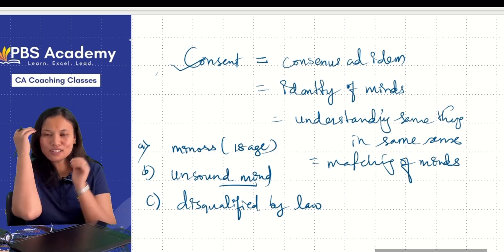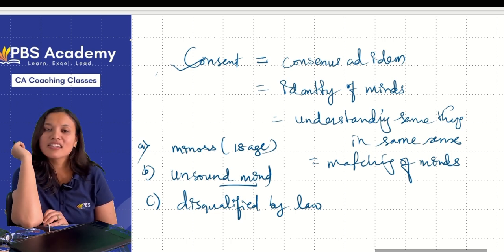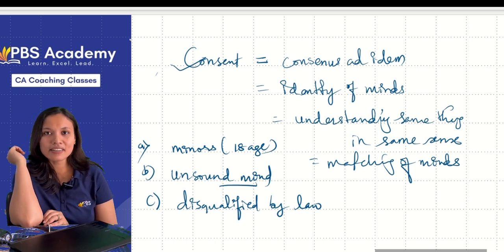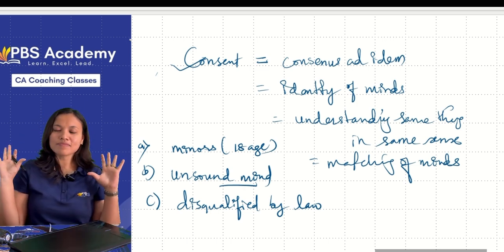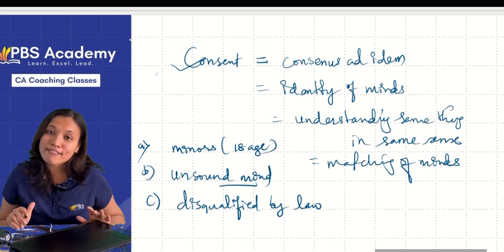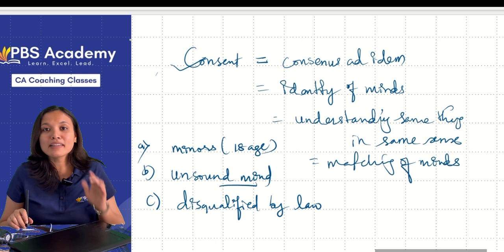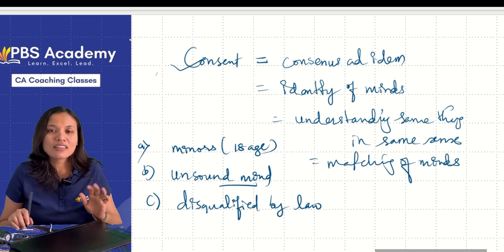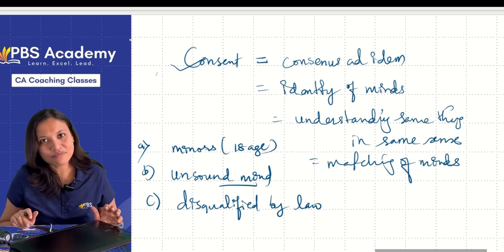Chalo. Now, what is meant by a person of unsound mind? Unsound mind means you are not able to understand the terms of the contract. Suppose I am in a totally drunken state, fully drunk. What happens in the drunk state? Suppose somebody comes to you with a contract. Will you be able to understand that contract? No, correct. So when the person is of unsound mind, the contract entered into will be void, invalid.